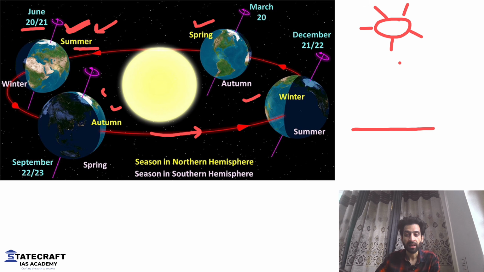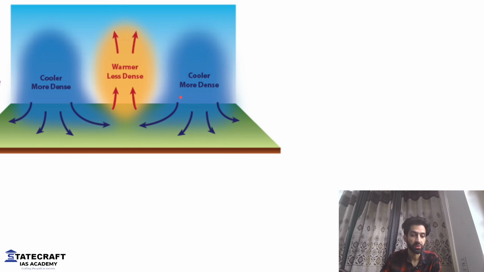When the sun shines overhead, what's going to happen? It's going to heat the ground. Okay, look at this very situation. The ground is hot in this region. When the ground is heated up, what's going to happen? The air will start to go up.